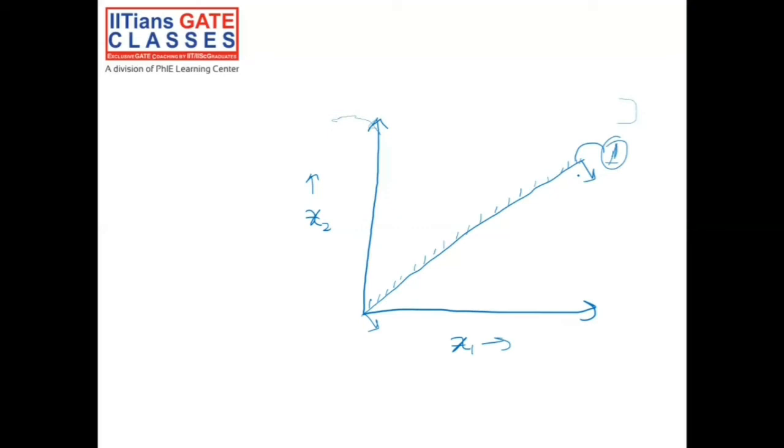Now constraint number 2 was x2 less than or equal to 10. So this would be a line parallel to the x1 axis. This would be our constraint number 2, and constraint number 3 was x1 less than or equal to 15.